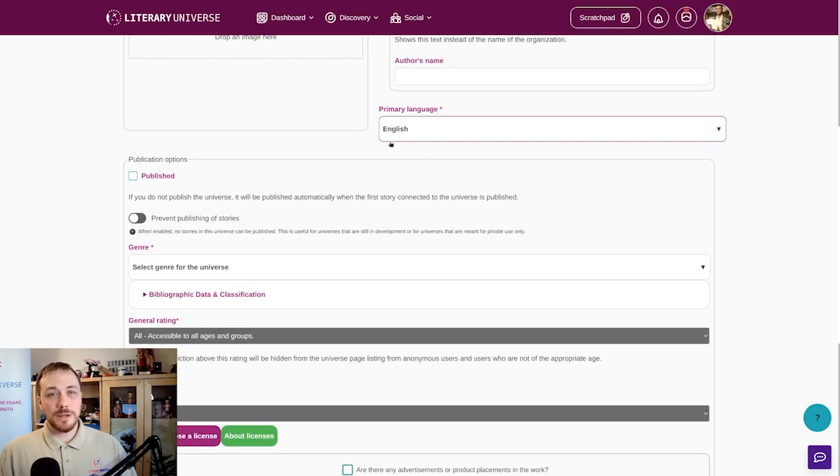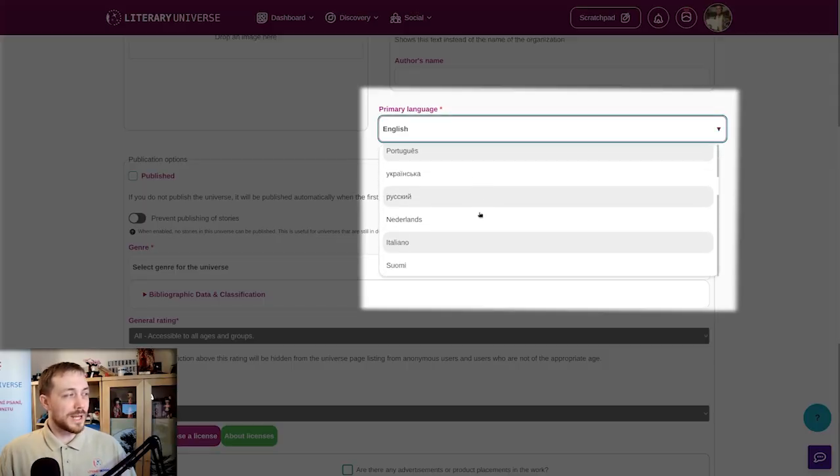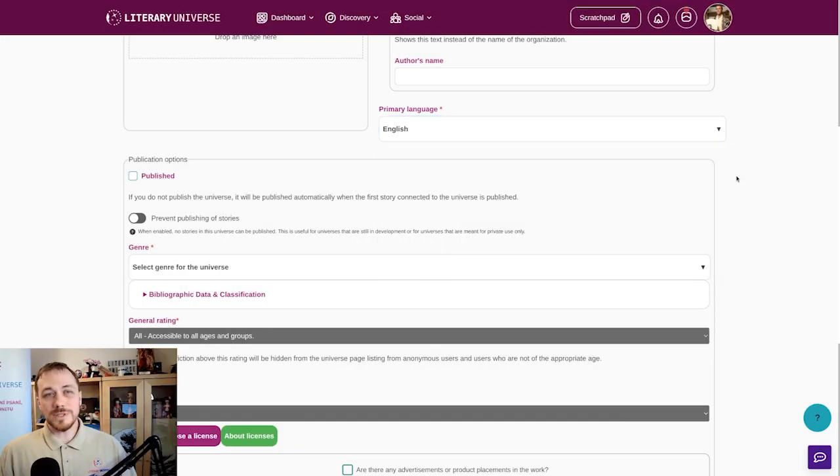But don't forget to pick your language. By default, the settings pick the language that you set up for the UI, but you can change it, and you have here all the languages that we support for writing, and we'll always try to expand. So if you cannot find it, let us know and we'll be happy to add it after some internal work to make sure that everything is going to work.